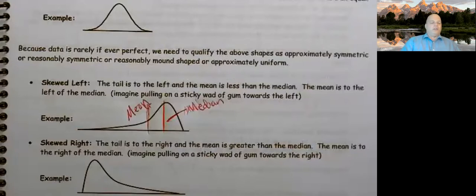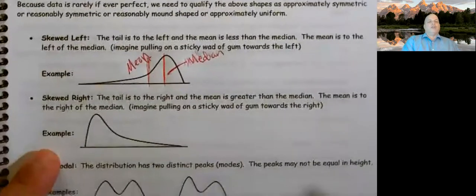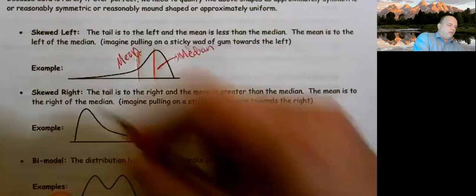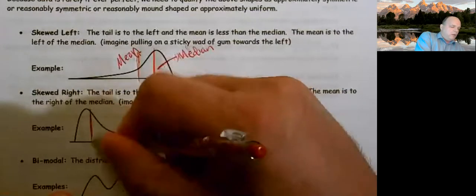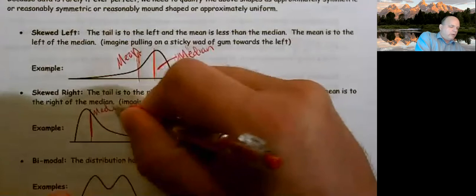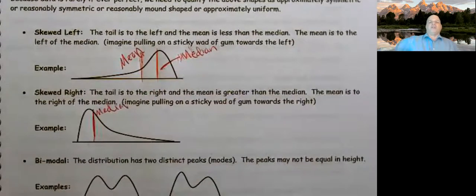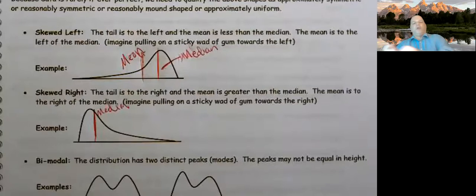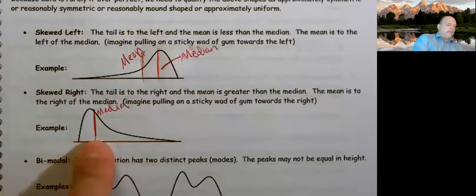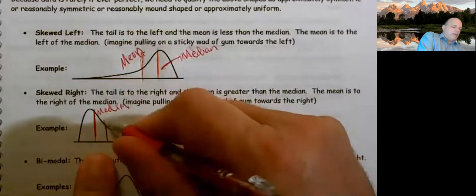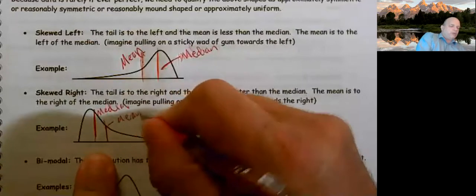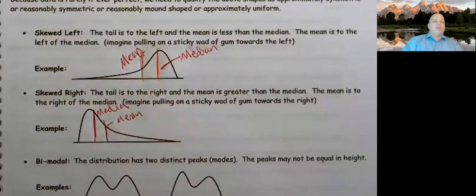Super important. I guarantee it's going to show up on the test. Skewed right. In this case, if my median were here, now this is being stretched to the right. It's obviously being pulled or stretched to the right. If that's where my median is, I don't know where the mean is going to be, but I know it's to the right. So stretched to the right, mean is to the right. So once again, skewed left, mean is to the left. Skewed right, mean is to the right.